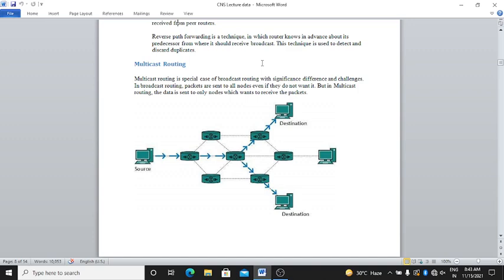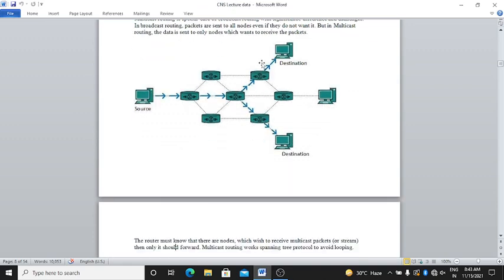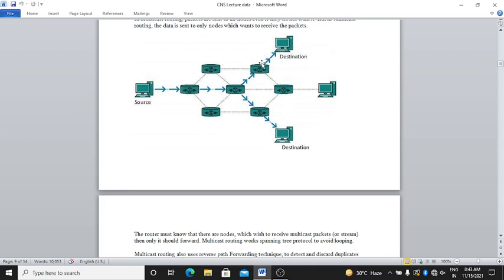In broadcast routing, the packets are sent to all nodes even if they do not want them, but in multicast routing the data is sent only to nodes which want to receive the packets. Okay.